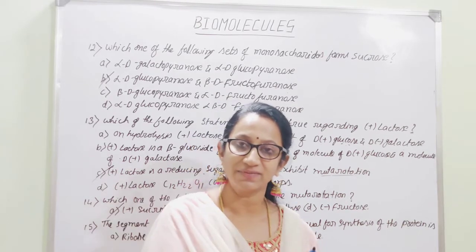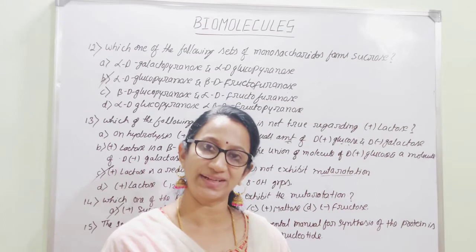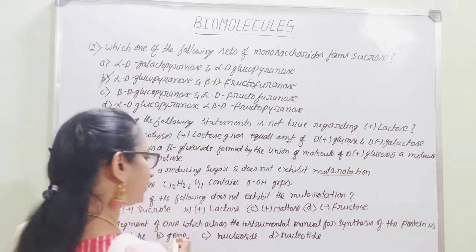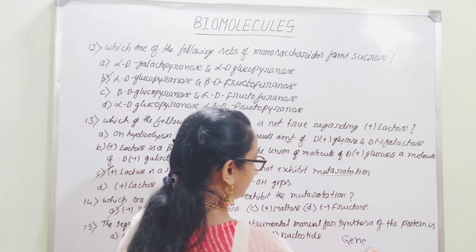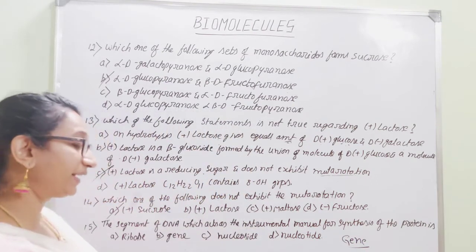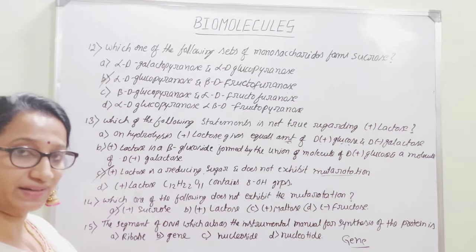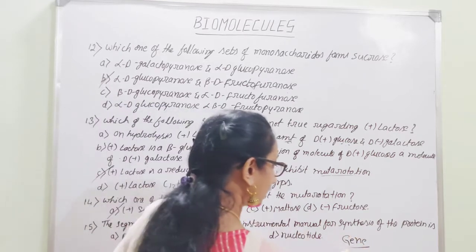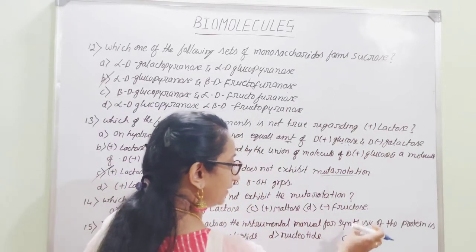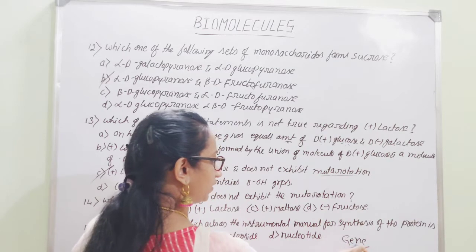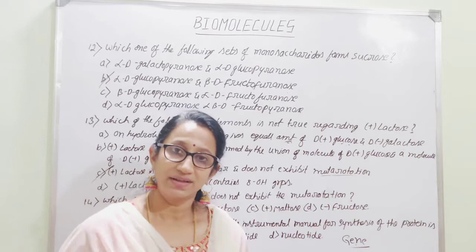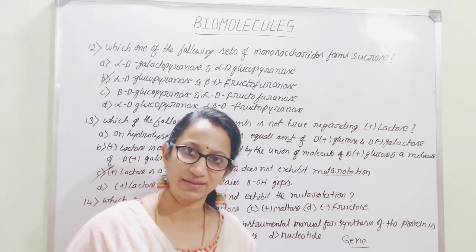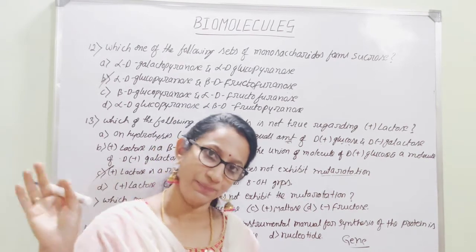The definite sequence of arrangement of these nucleotides in nucleic acids is called a gene. The genetic code is present in the genes, and a gene contains genetic codes which initiate the synthesis of one particular protein.